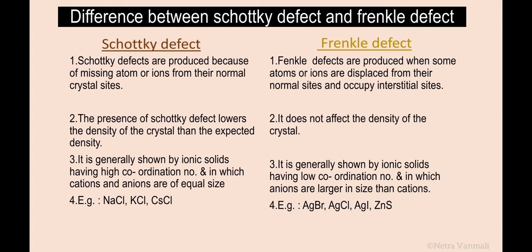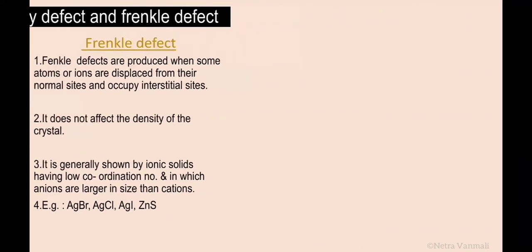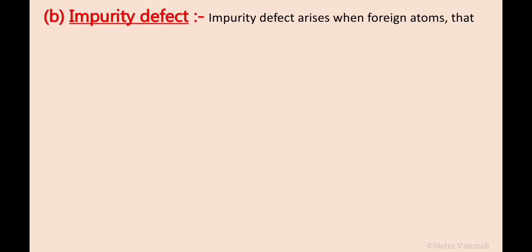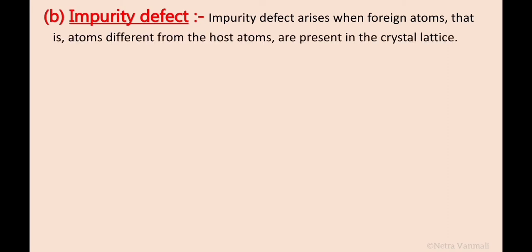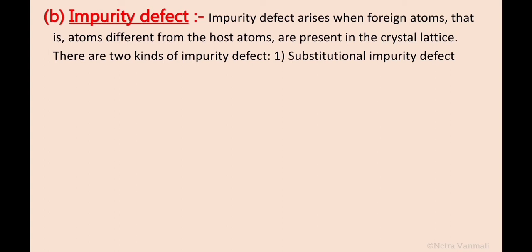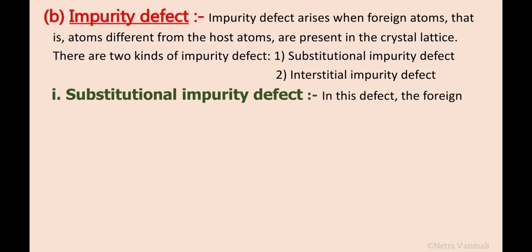Now let's move to the second type of point defect, that is impurity defect. Impurity defect arises when foreign atoms, that is atoms different from the host atoms, are present in the crystal lattice. There are two kinds of impurity defect, substitutional impurity defect and interstitial impurity defect. First let's study the substitutional impurity defect.